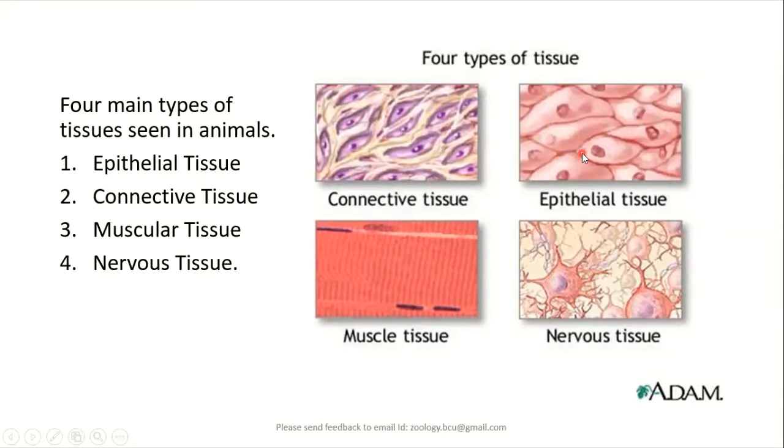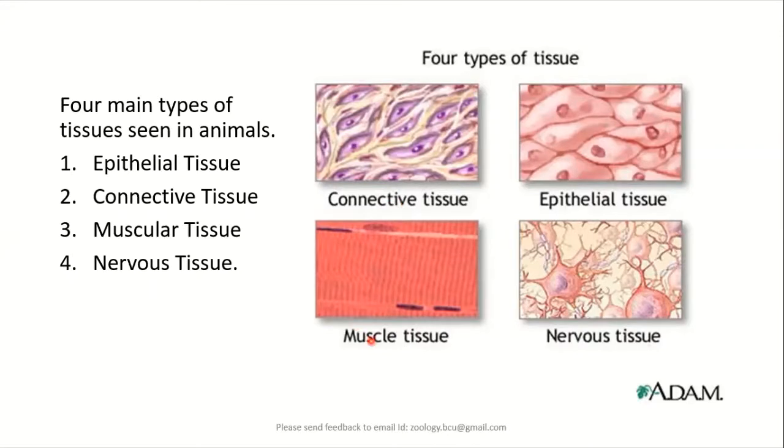It is a covering tissue, covering the organs usually both externally and internally. Also we have a binding tissue called the connective tissue. As the name indicates, it usually connects other tissues. Thereby it is also called binding tissue.